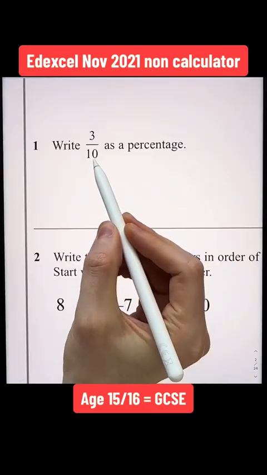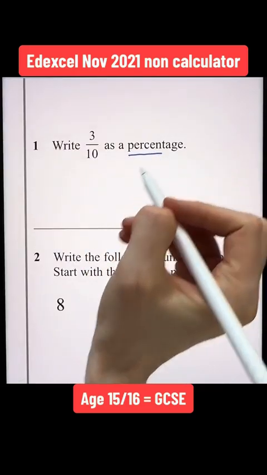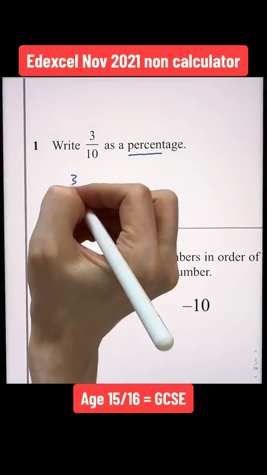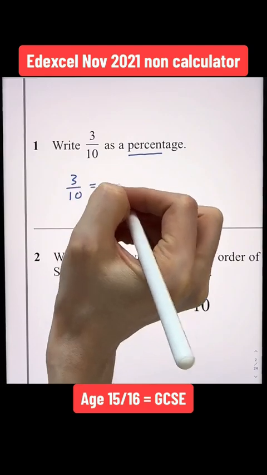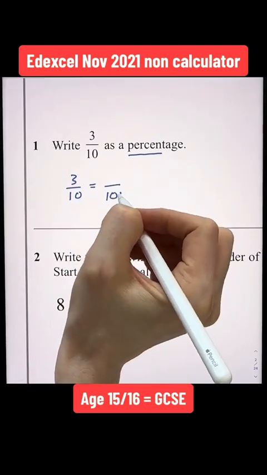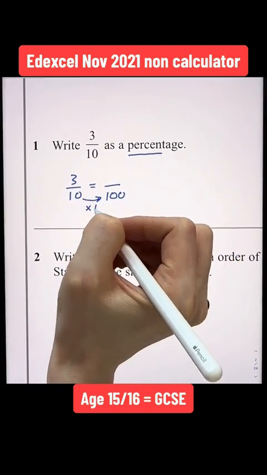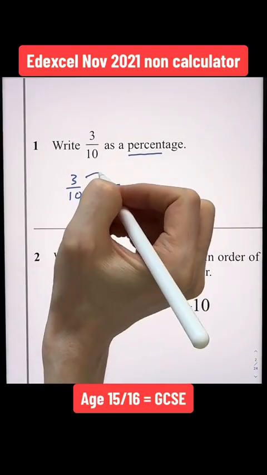Question 1. Write 3/10 as a percentage. Well, percent means out of 100. If your fraction is not out of 100, our first step is to look at the denominator. What do I need to do to 10 to get out of 100? Well, I can do 10 multiplied by 10. That gets us 100. Whatever you do to the bottom, you do the same to the top.